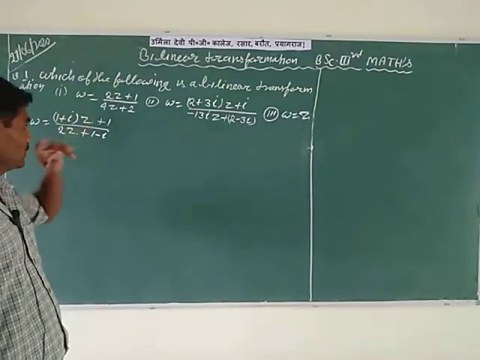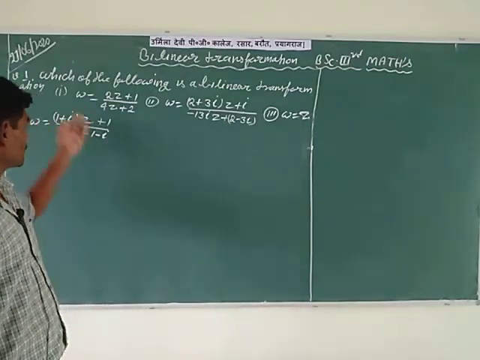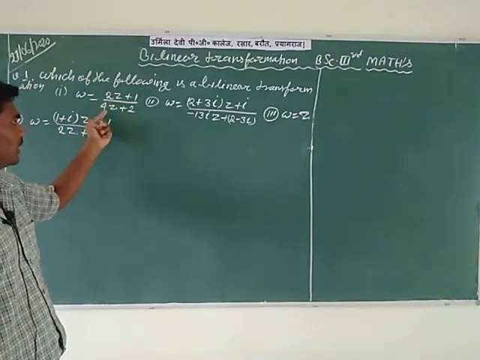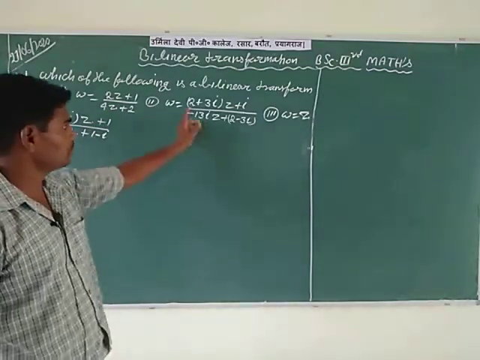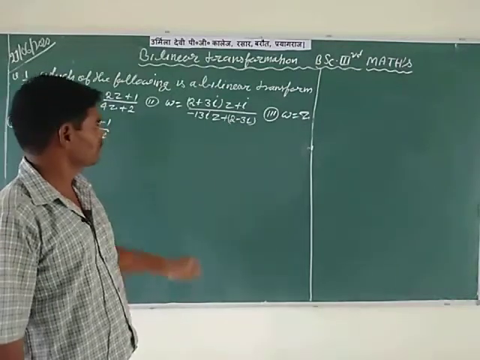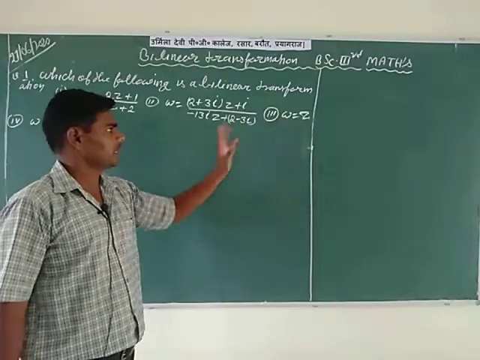Here four transformations are given. The first transformation is W is equal to (2Z plus 1) divided by (4Z plus 2). The second transformation is ((2 plus 3i) times Z plus i) divided by (minus 13iZ plus 2 minus 3i).